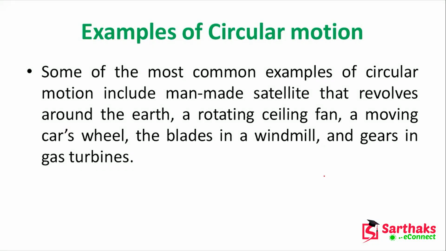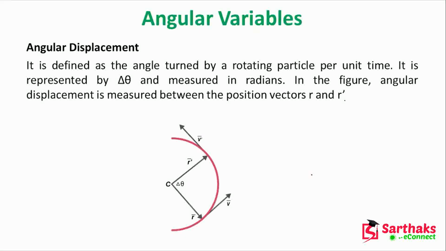And another example that you are always using in your daily life is the ceiling fan. Whenever you are sitting in your home and looking upward, you can see your ceiling fan rotating. And a moving cart's wheel, your cycle wheel also, has some circular motion. The blades of the windmill, the gears in the gas turbines, these are all examples of circular motion.